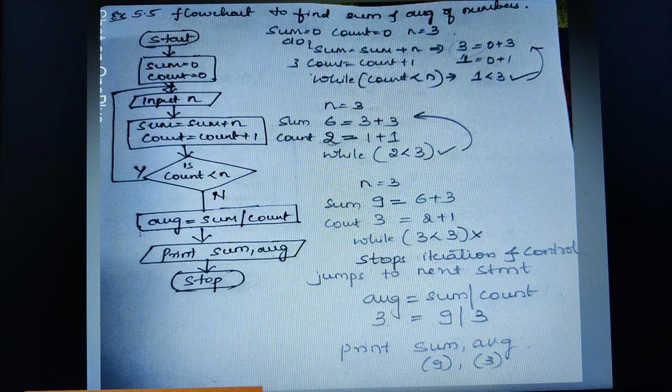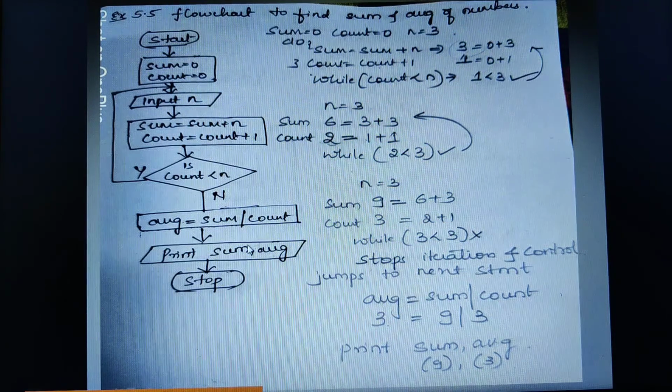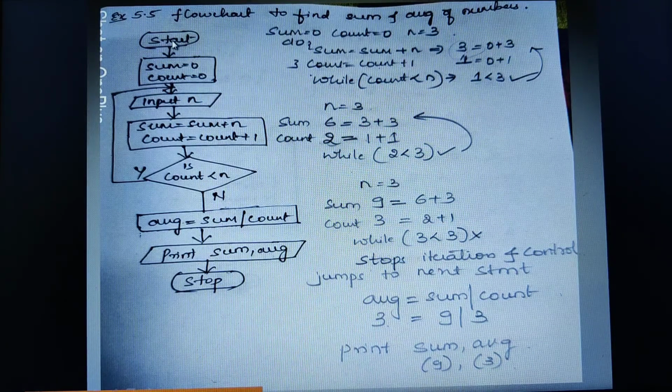Now look at this flowchart here. This is a flowchart without using arrays. We are trying to find the sum and the average of the numbers. So here the first step is to start. The next step, I am taking two variables where I am initializing sum to be 0 and count to be 0. Then I am reading the input n.